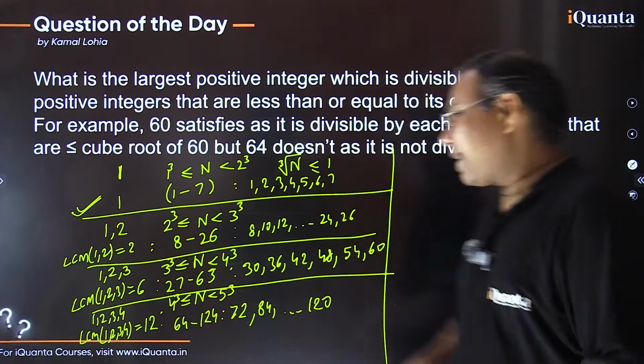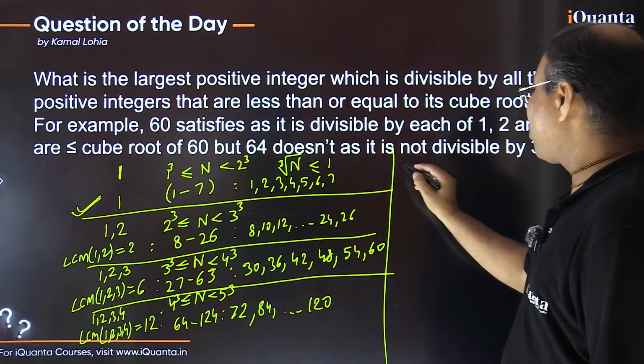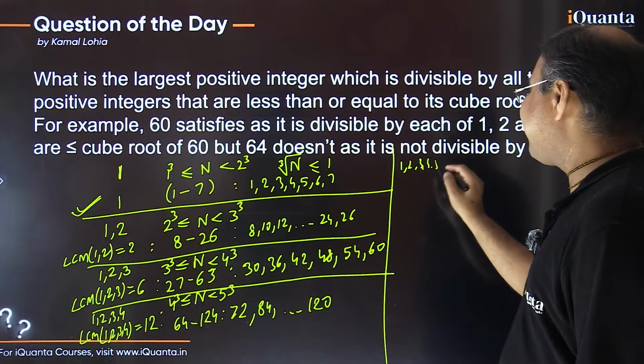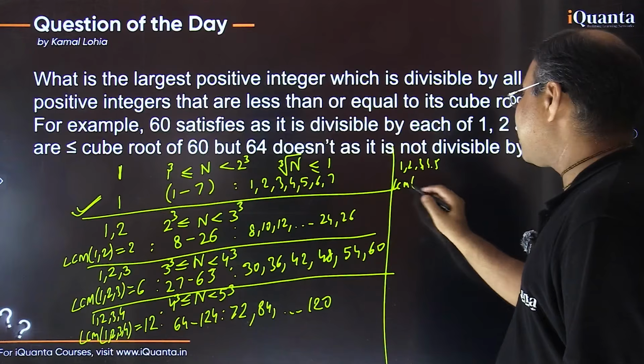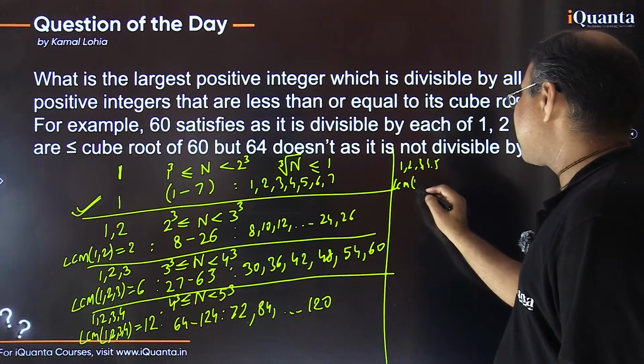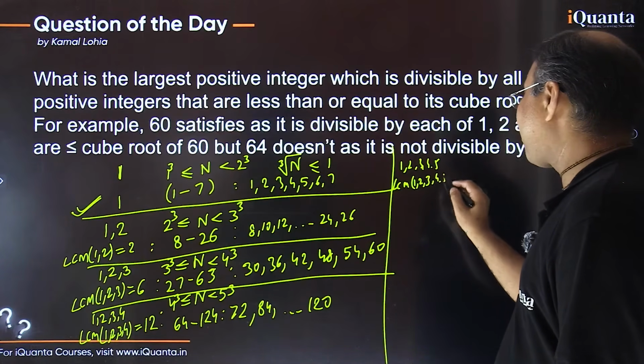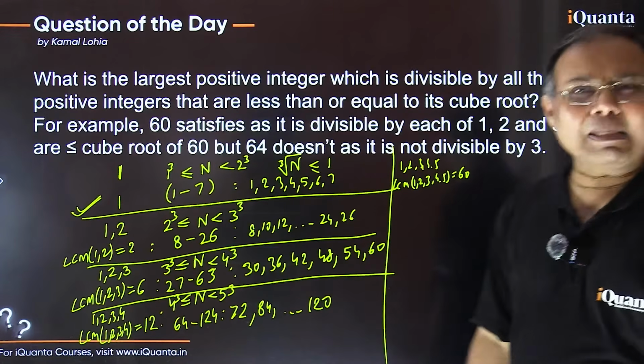Let's move quickly now. If I'm going further, so 1 2 3 4 5 में सबसे divisible होने के लिए, so the number must be a multiple of all these 5. So the LCM is going to be how much? I just need to multiply 5, that will be 60. So the number must be a multiple of 60, isn't it?